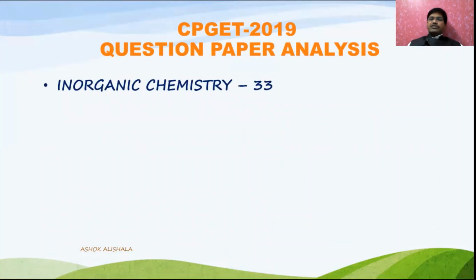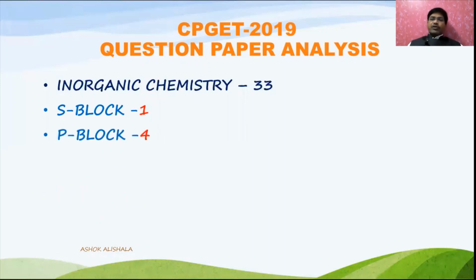See, in inorganic chemistry, what are the major topics that are covered? In the 33 bits, S block elements, mainly the first group elements and second group elements, we have only one question. But don't say that every time we will get one question. Definitely there will be one from 1A and one from 2A, but in 2019 you have got only one question.